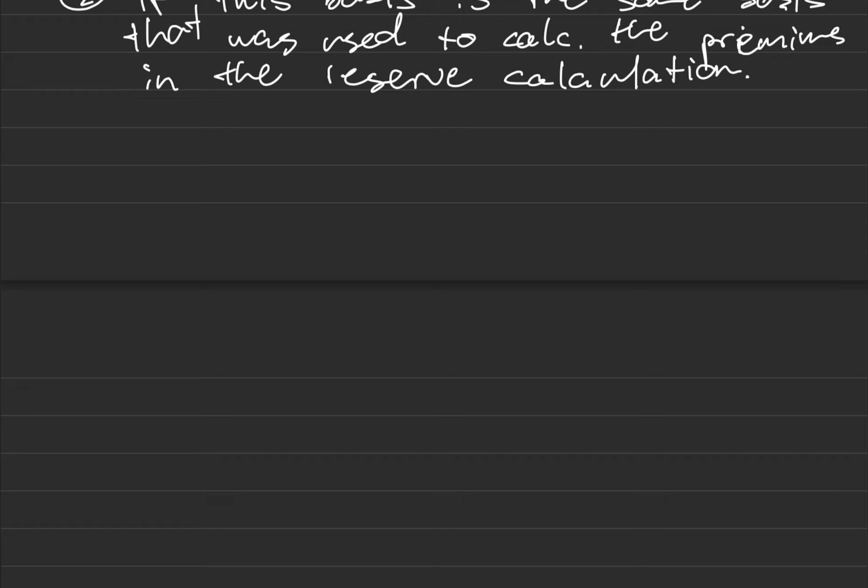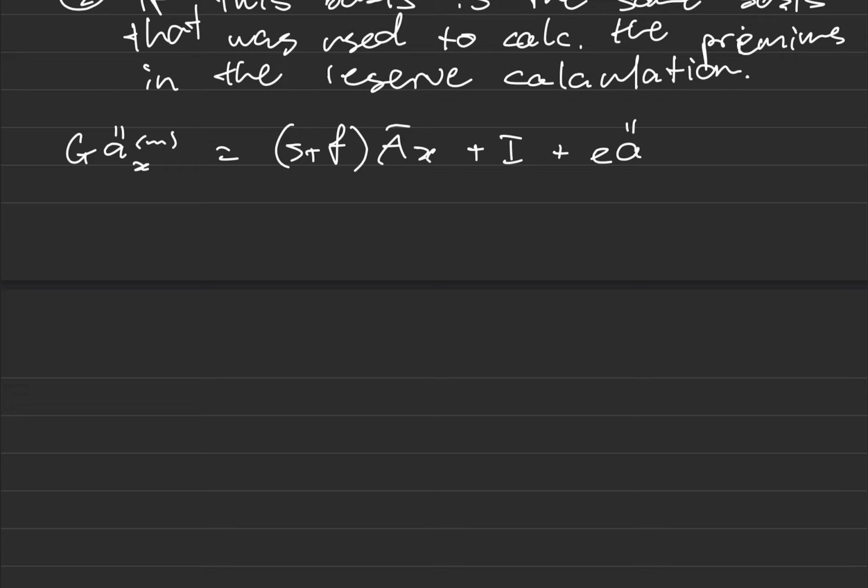So for a whole life assurance contract, I calculate reserves using the equivalence principle as such. I take my expected present value of income, and I equate this to the expected present value of my outgo, which is the benefits, the initial expense, the renewal expense, and the terminal expense. So there's the terminal expense there. That's an F. Okay, this looks okay. There you go. So this is for a whole life assurance contract.